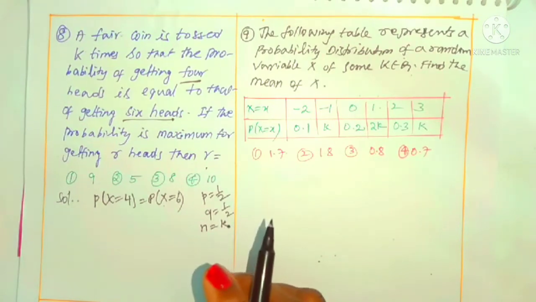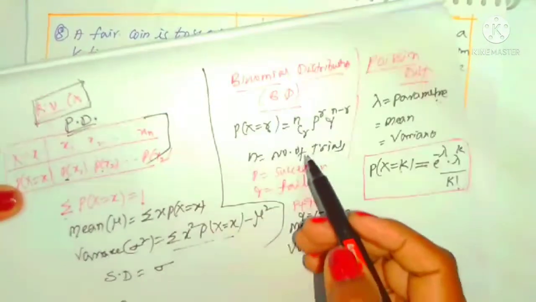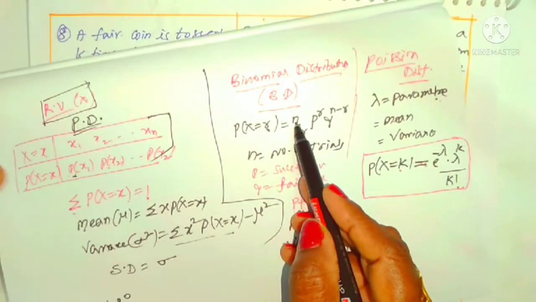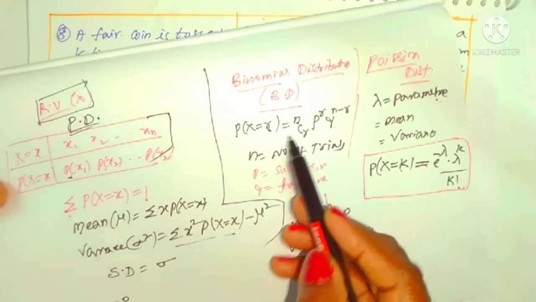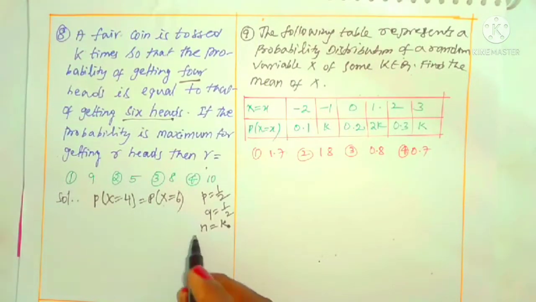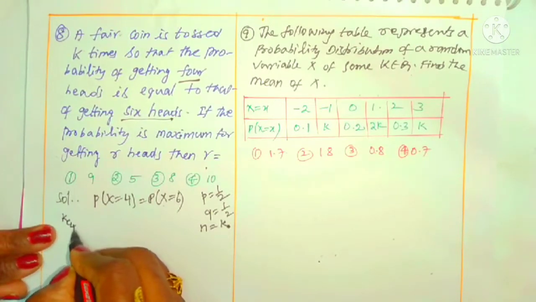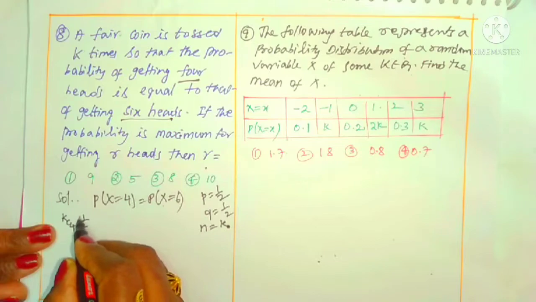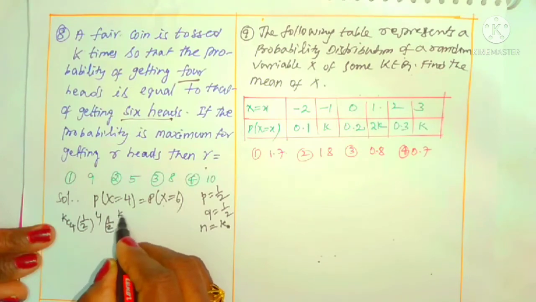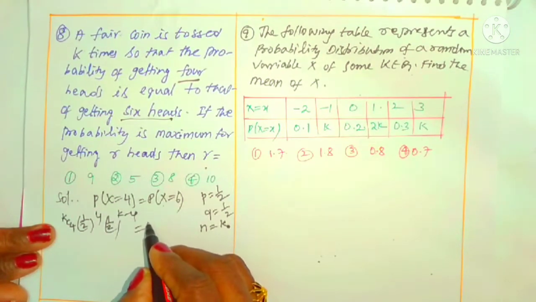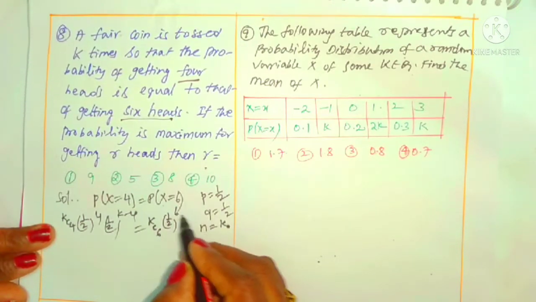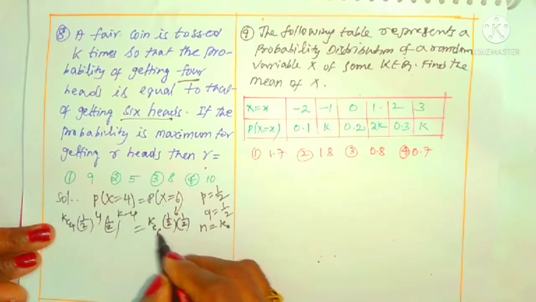So according to the binomial distribution, P(x = r) is nCr p^r q^(n minus r). In place of n, K is there, and r is 4 for this one and 6 in the other case. So it is KC4 times (1 by 2) to the power 4 times (1 by 2) to the power K minus 4 on the left side. In the same way, KC6 times (1 by 2) to the power 6 times (1 by 2) to the power K minus 6.